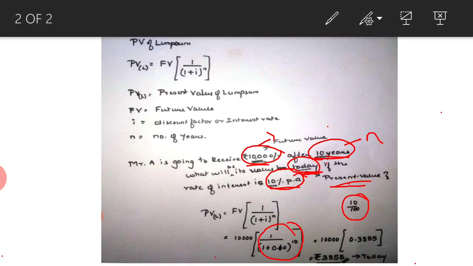Now what is this 3,855? 3,855 is the today's value of 10,000 which you are going to receive after 10 years. So receiving 10,000 after 10 years at 10% is equal to receiving 3,855 rupees immediately. This is the entire concept of present value of lump sum. Thank you.